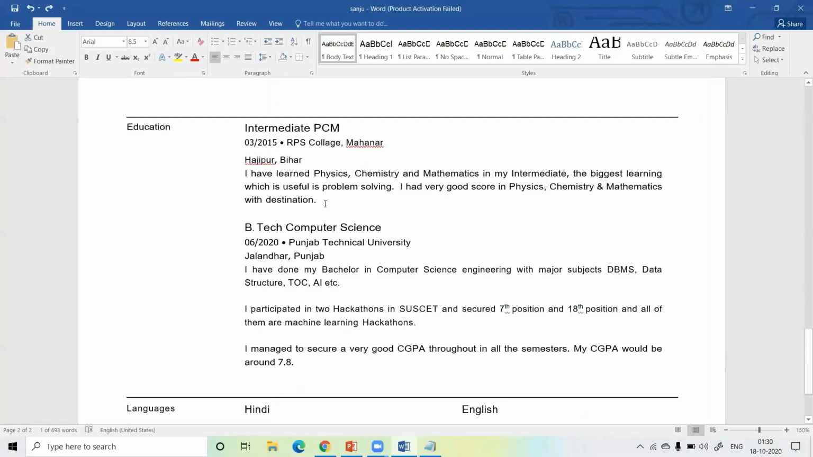I have completed my secondary school in Bihar, so I added my secondary school, then the graduation. I have completed my graduation at Punjab Technical University.